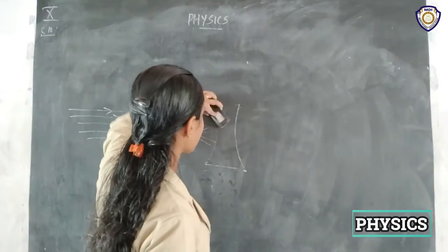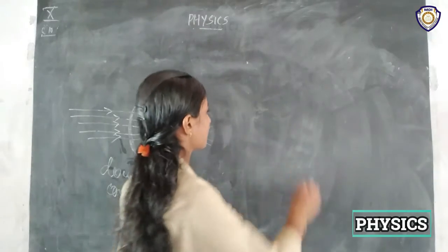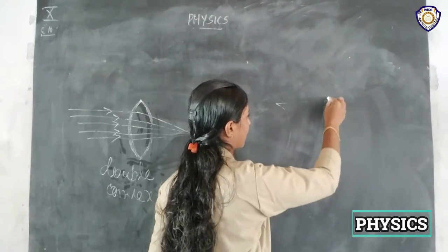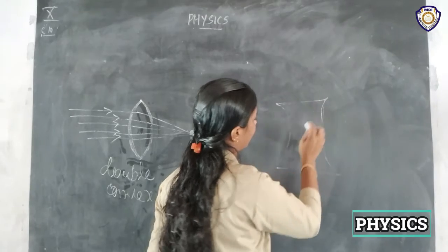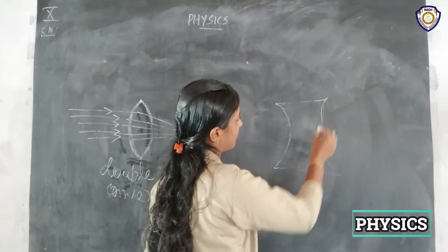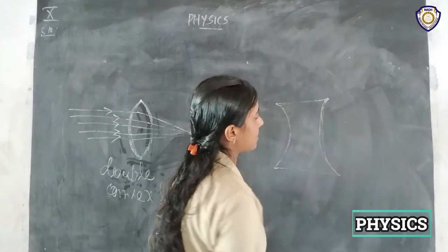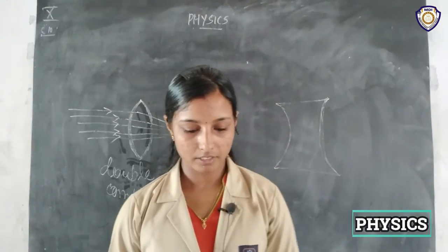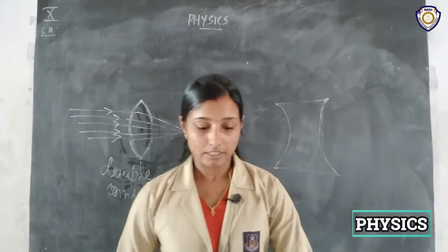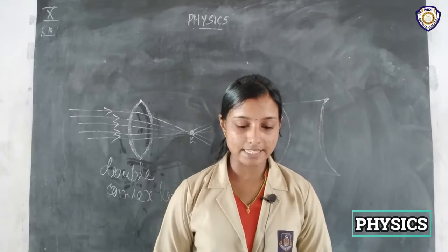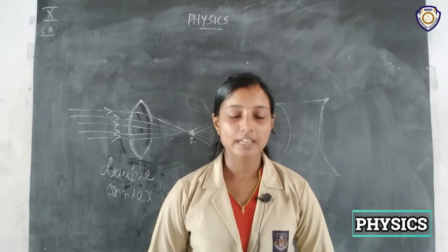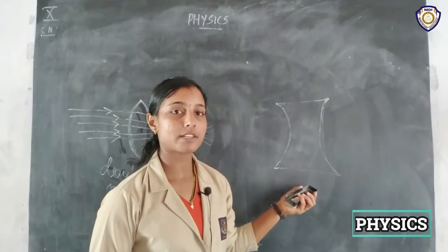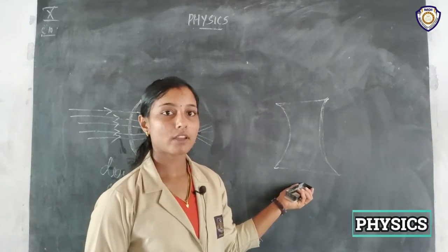is another lens. What is this? This is a concave lens. So what do we mean by a concave lens? A concave lens means both the spherical surfaces are concave. Similarly, a double concave lens is bounded by two spherical surfaces curved inwards. Okay, so these two surfaces are curved inwards. That means this is a concave lens.